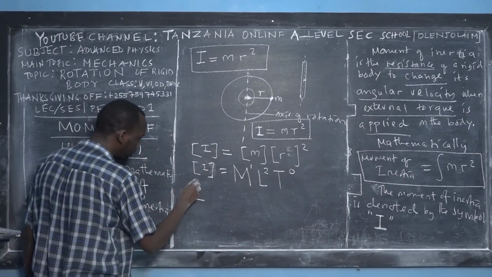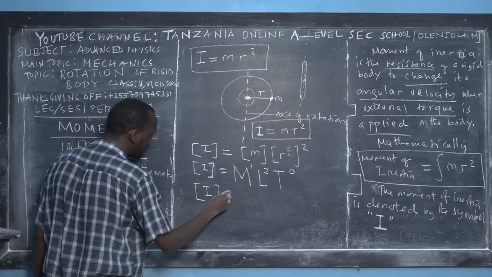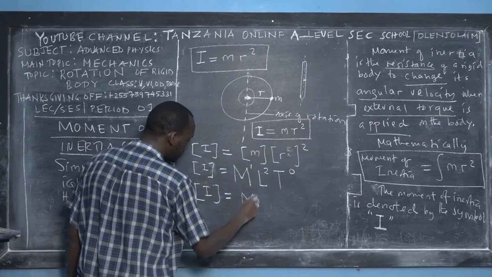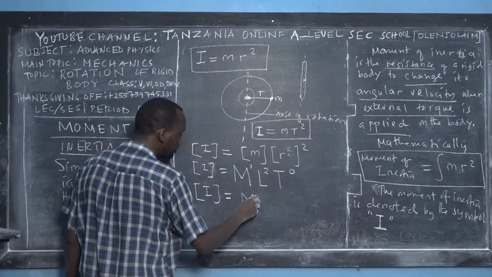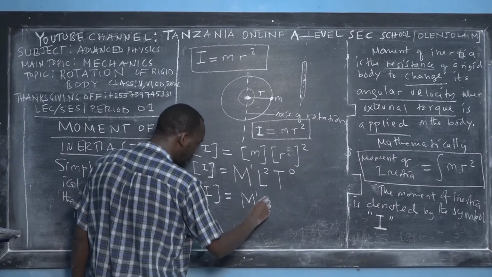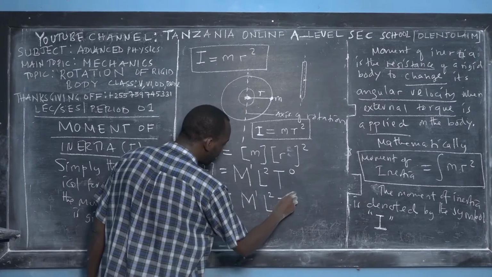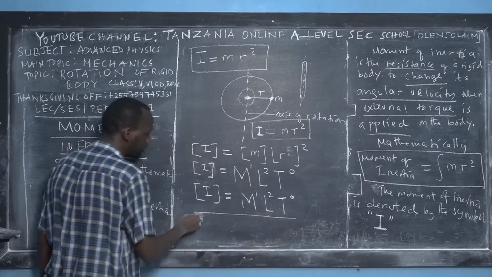So in case you find these questions in dimensional analysis, the dimension of moment of inertia is given by mass to the power 1, length squared, and time to the power 0.